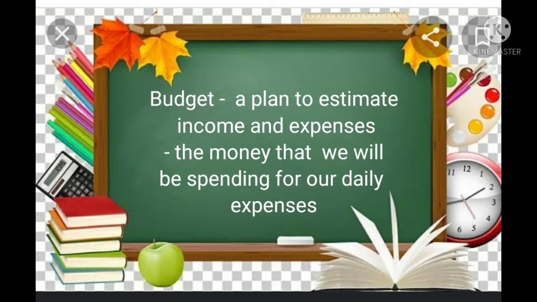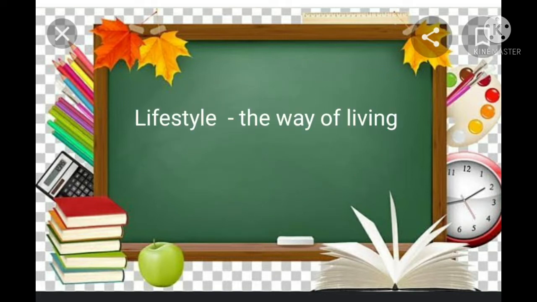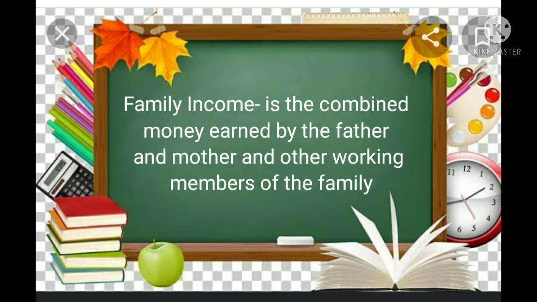A budget is a plan to estimate income and expenses. This is the money that we will be spending for our daily expenses. While the lifestyle is the way of living. Family income is the combined money earned by the father and mother and other working members of the family.